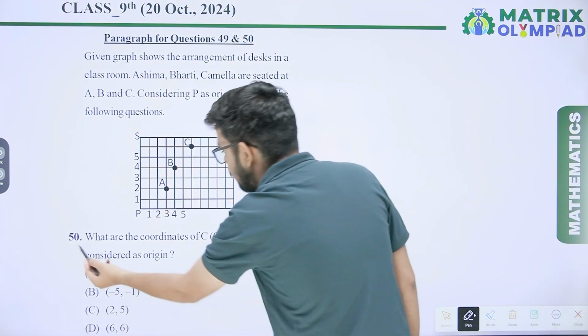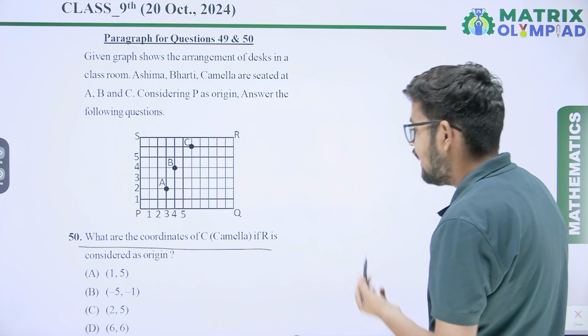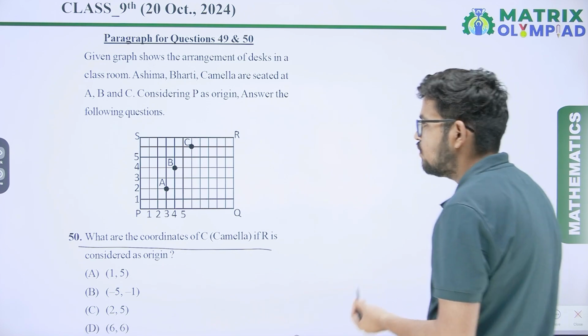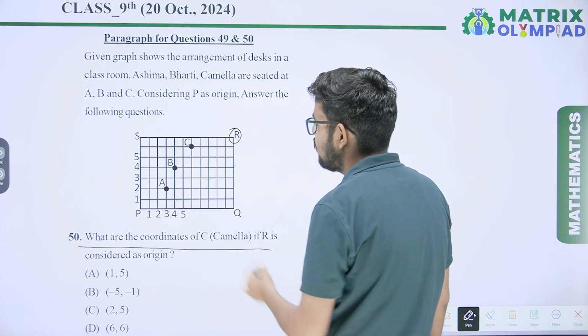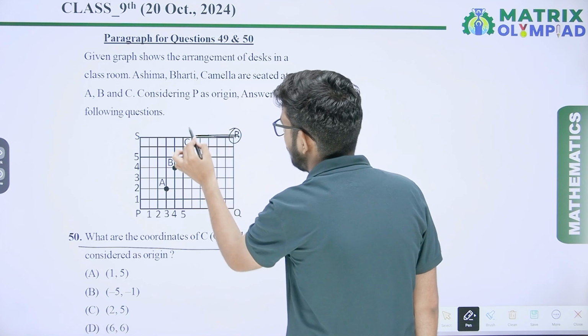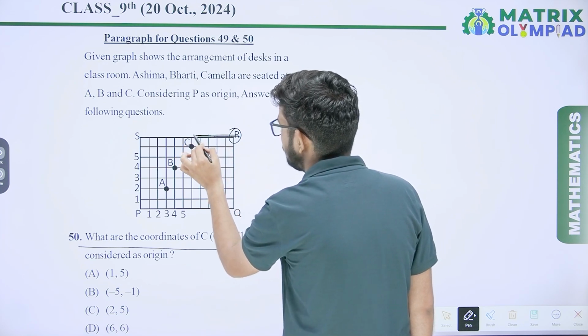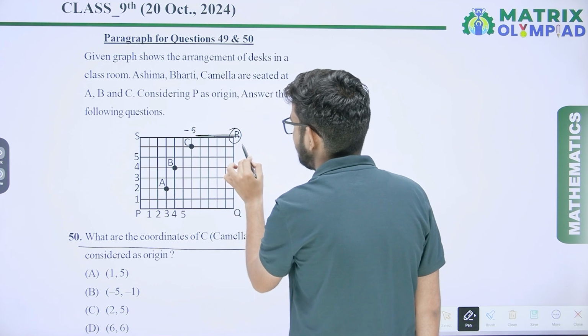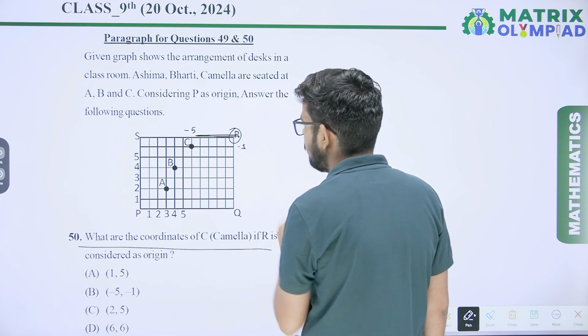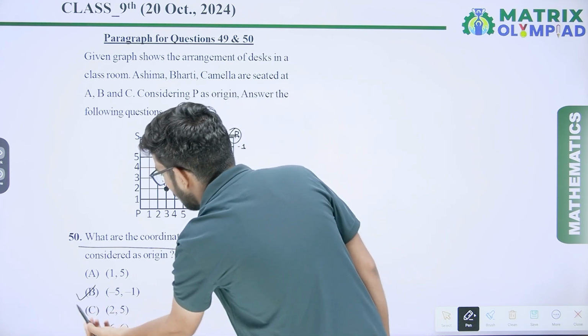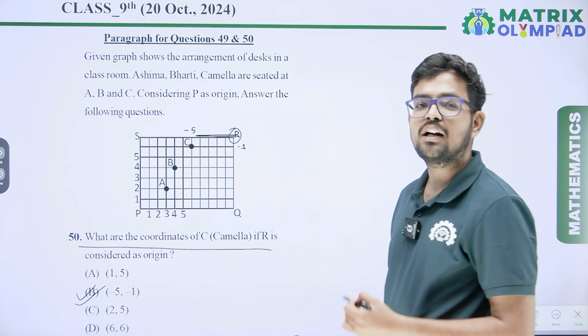In question number 50, what are the coordinates of C if R is considered as origin? If you consider R as origin, then on the x-axis it is -1, -2, -3, -4, -5, and on the y-axis it is -1. So the coordinates will be -5, -1. Option B will be the correct answer.